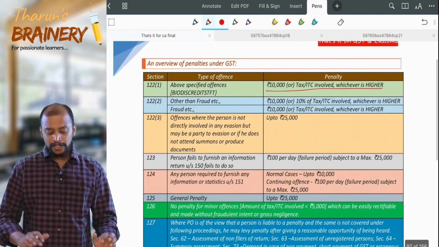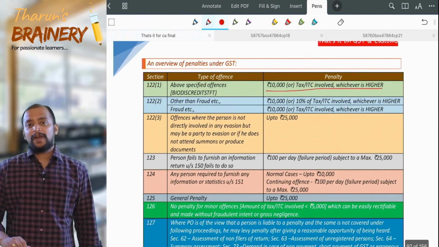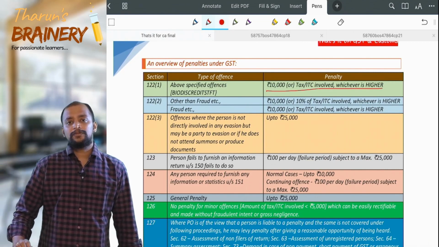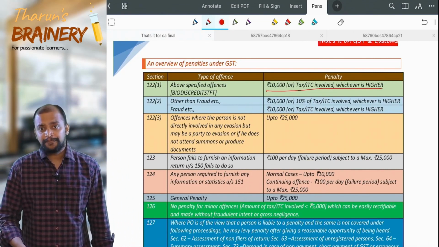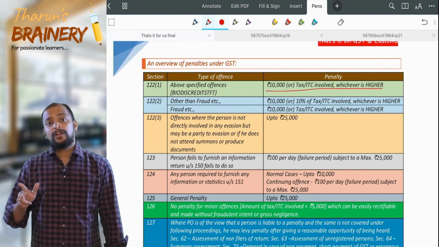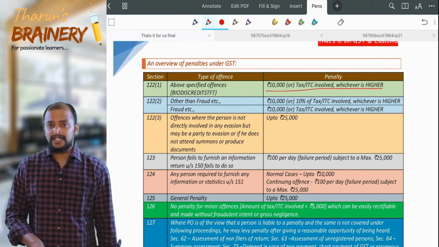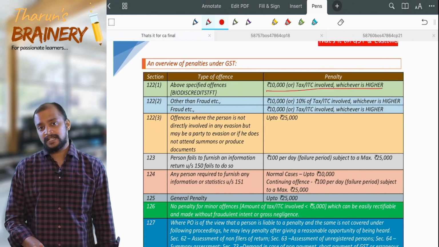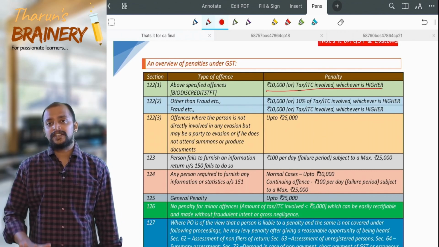Next, 122 subsection 2. This penalty is on account of non-payment, short payment, then wrong availment of ITC, wrong utilization of ITC or erroneous refund.